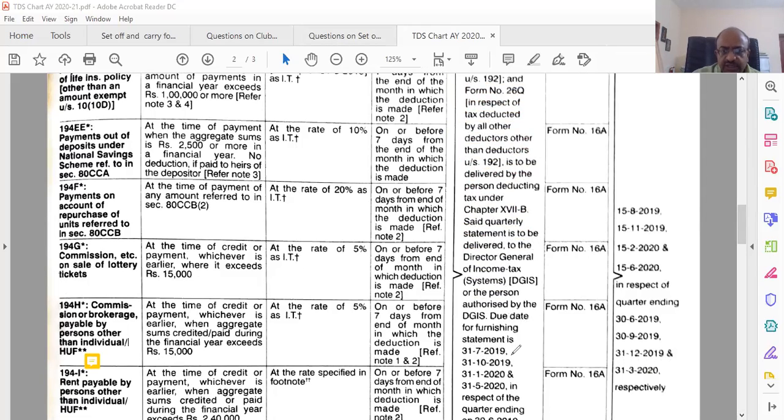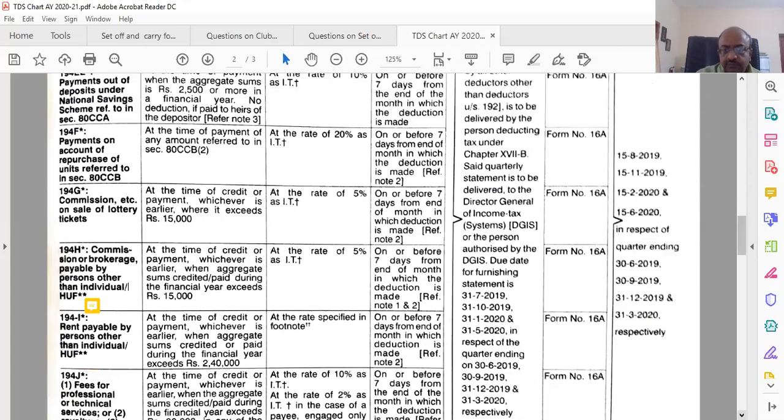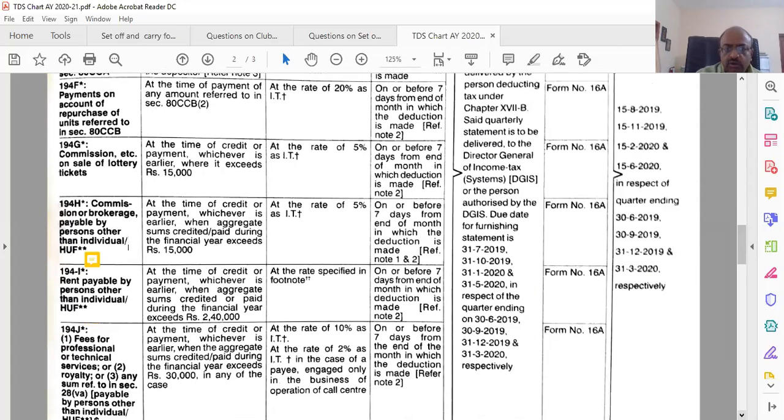The due dates of furnishing are four dates for the quarter ending. Again, I'll just explain what returns are to be filed.